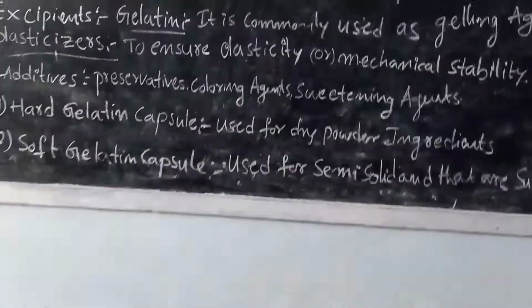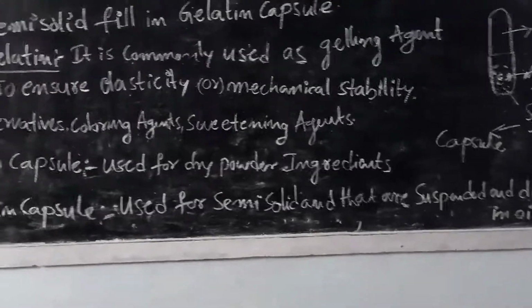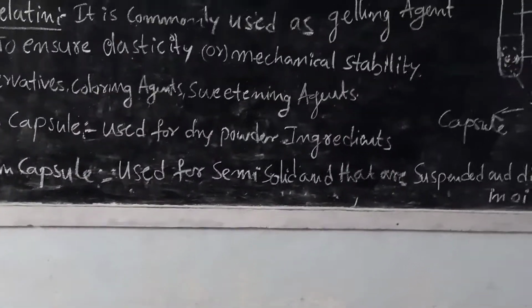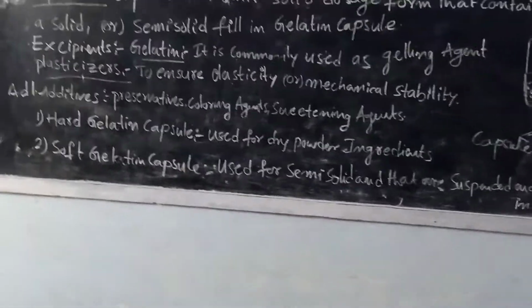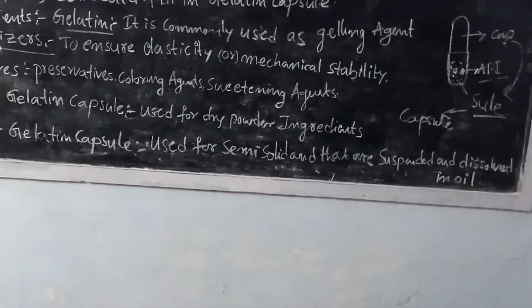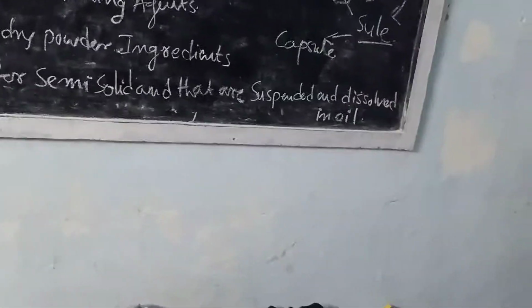The hard gelatin capsules are used for dry powder active pharmaceutical ingredients, for example anti-diabetic drugs, antibiotics, antiseptics, analgesics, painkillers, etc. The soft gelatin capsules are used for semi-solid dosage forms, suspended or dissolved in oil. The soft gelatin capsules have a soft portion inside and an outer portion a little harder than the hard gelatin capsule. They contain solid, semi-solid or oily substances, meaning a substance suspended or dissolved in oil.